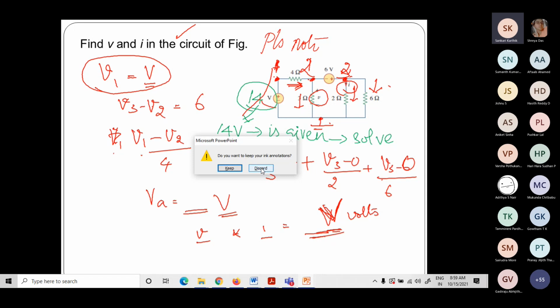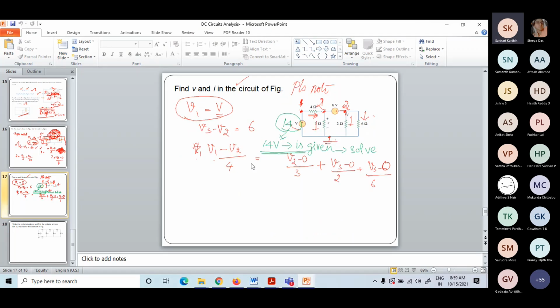Ma'am, in an earlier class, you told us there's an easy method to solve the matrix. What did I say is that the matrix method is generally easy, because by just looking at the network, we'll be able to write the matrix and solve it using Cramer's rule, del V1 by del. Actually, I said there is a method in your calculator itself directly. Normally, for the determinant of the matrix, you have a procedure.